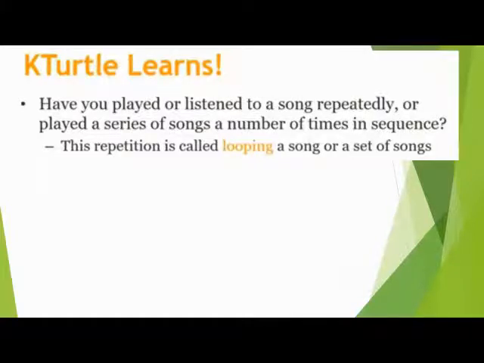This repetition is called the looping of a song or set of songs. So a set of songs or a set of actions repeating again and again is called looping or repetition. So looping means repetition.